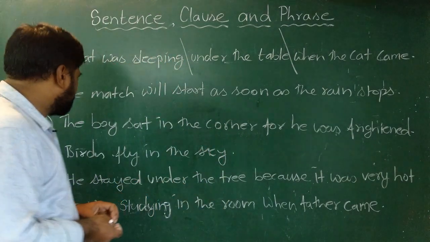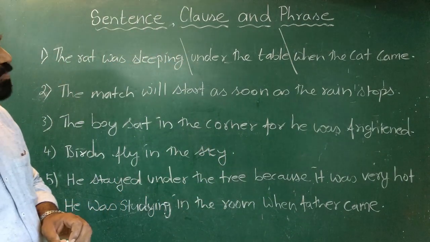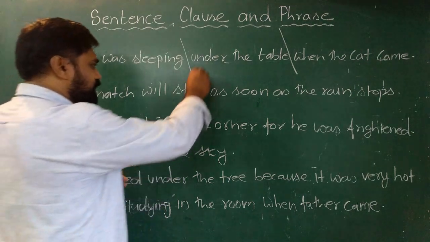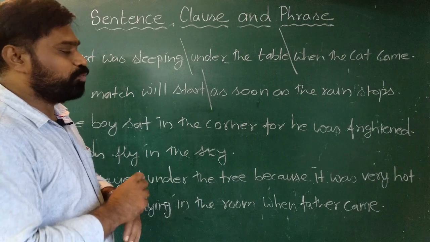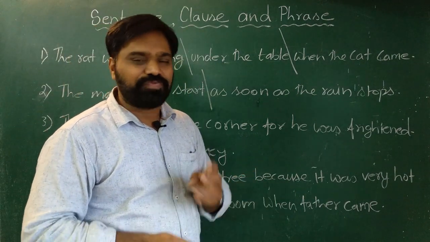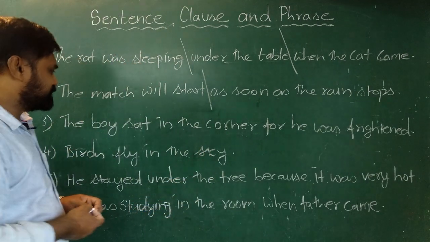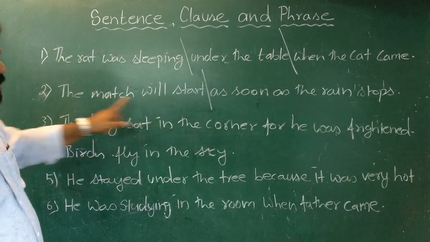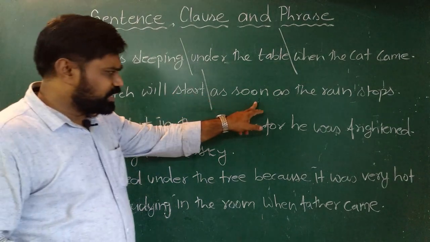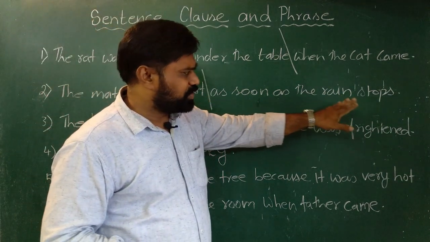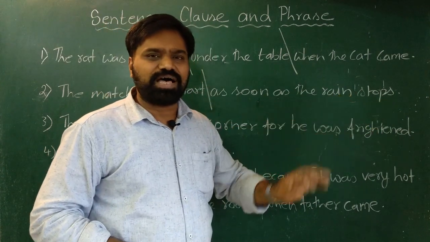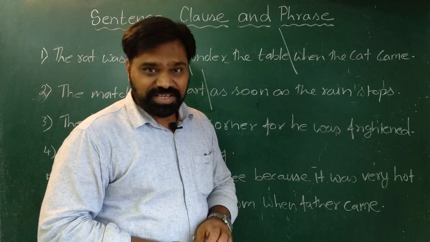Let us look at the second example. The match will start as soon as the rain stops. Here the sentence has two parts: the match will start, as soon as the rain stops. So we find that there are two clauses in this sentence. The match will start: we have a subject, we have a verb here. In the second one, as soon as the rain stops, even here we have a subject and we have a verb. So both these are clauses. There is no phrase in this sentence.